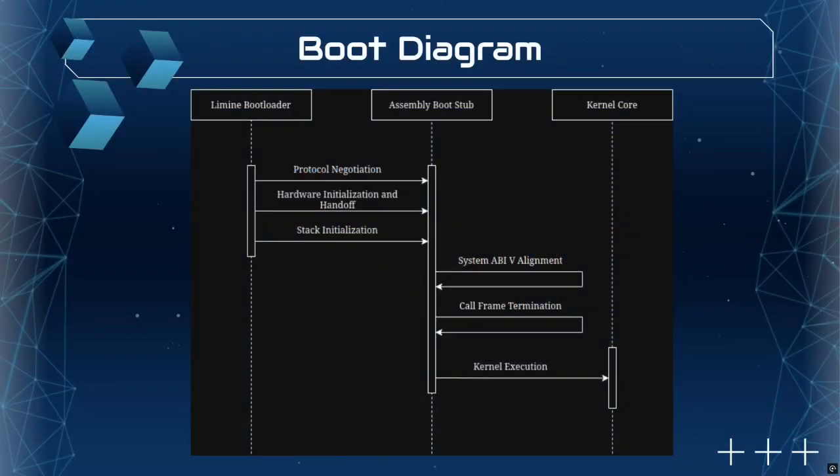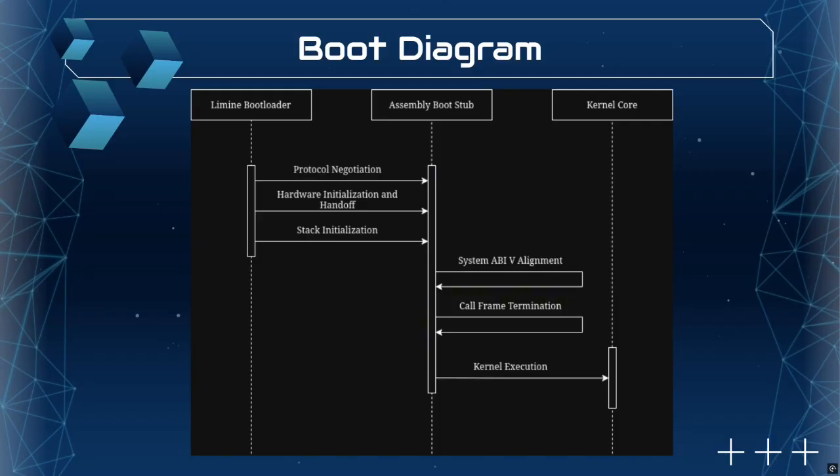So this diagram showcases the boot sequence as a three-stage handoff between the bootloader, our assembly stub, and the kernel core. Lamine is responsible for handling the first phase by negotiating the protocol and then validating all the different hardware preconditions, before then passing the memory map and hardware state across to the assembly stub.